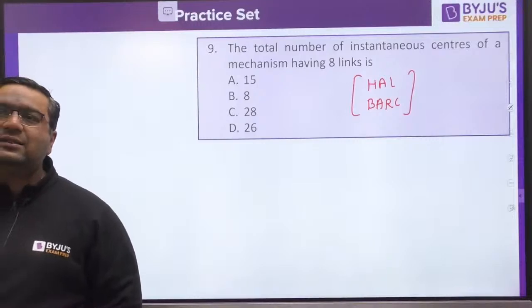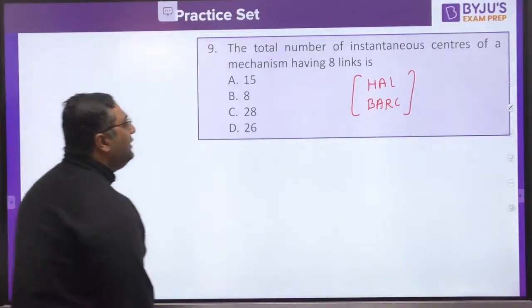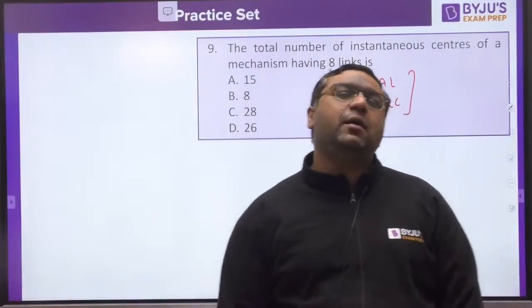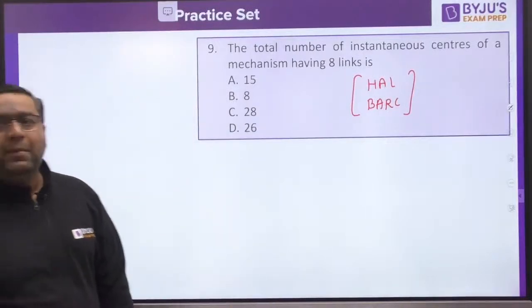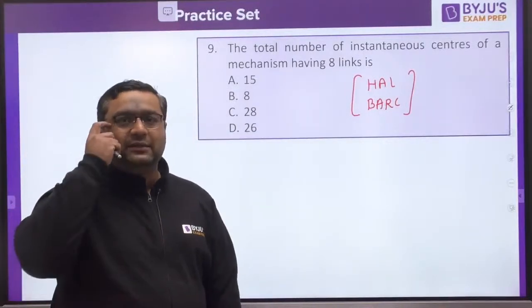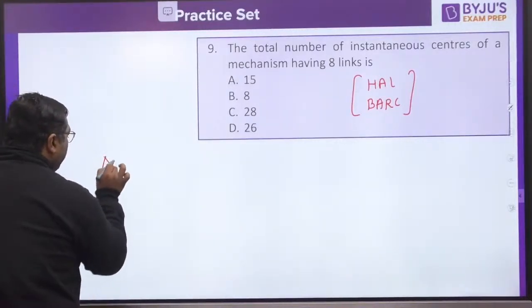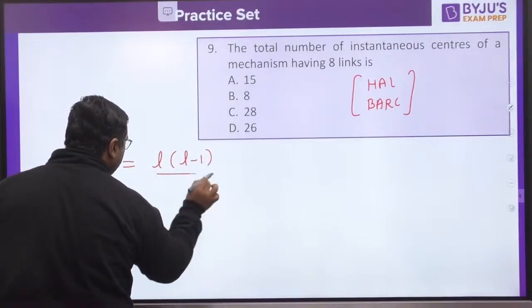Rohan C, Shan C, Rohan C, Shan 28, very good. So I feel this is a very easy question for every one of you, because the question is asking about the number of I centers associated with this mechanism. Manvendra is answering as C, very good. So the number of I centers in a mechanism is L into L minus 1 by 2.